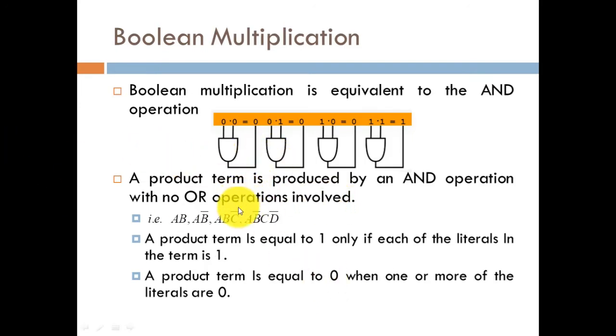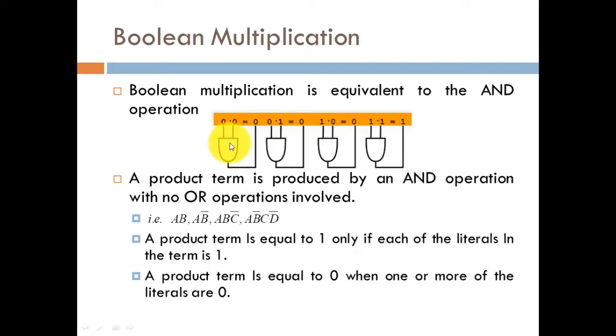So now we are going to discuss Boolean multiplication. Boolean multiplication is equivalent to the AND operation, and we basically apply this multiplication operation with the help of AND gates. Here also these are showing the AND gates, and these are showing the different sorts of input that we will apply on our AND gate.